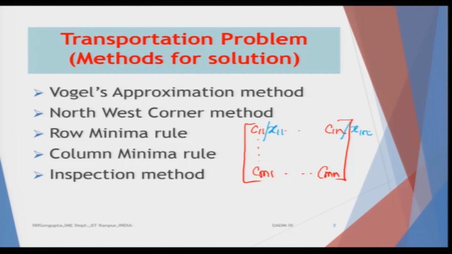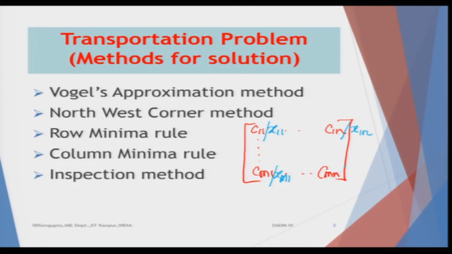Similarly, following the logic, the last row would have Cm1 multiplied by Xm1, which means the total cost of transporting Xm1 amount of goods from the mth origin to the first destination, multiplied by the cost Cm1 per unit.